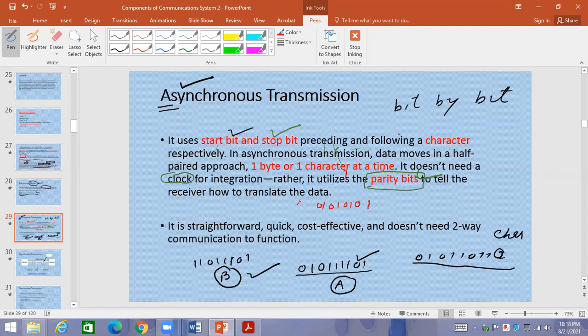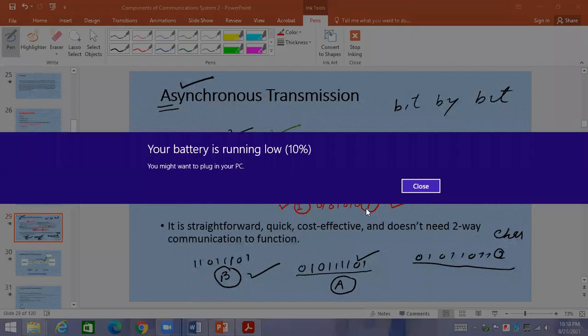Then there is another one, this is the stop bit. So this will be called stop bit, this will be called start bit. First the start bit will go, then there will be some characters, then the stop bit will go. Start, characters, stop, start, characters, stop. This would be the strategy.